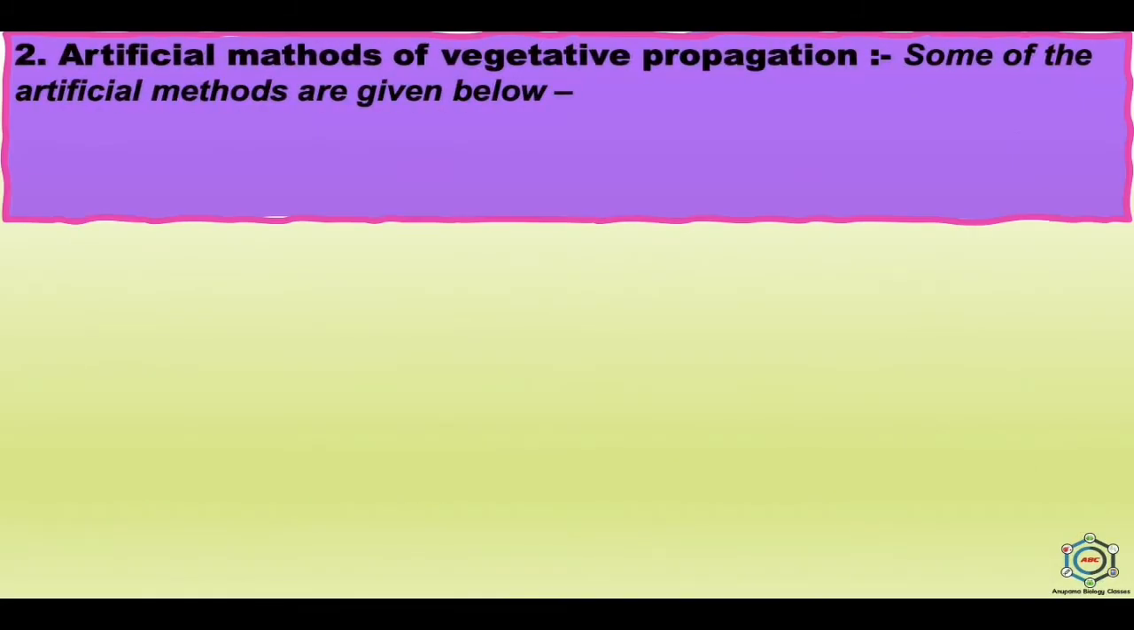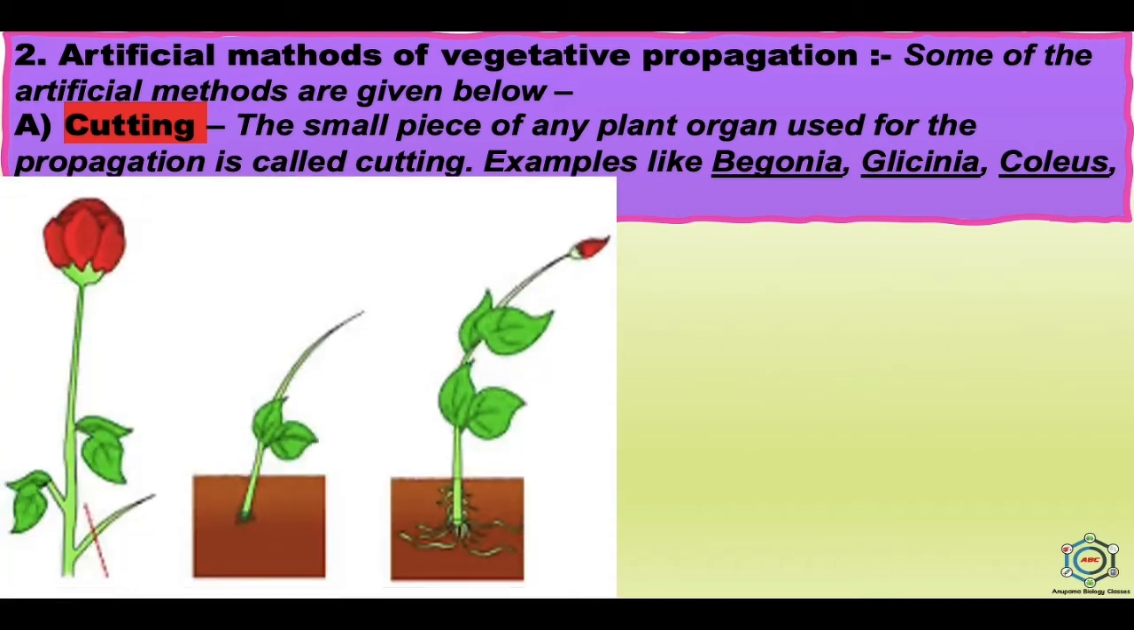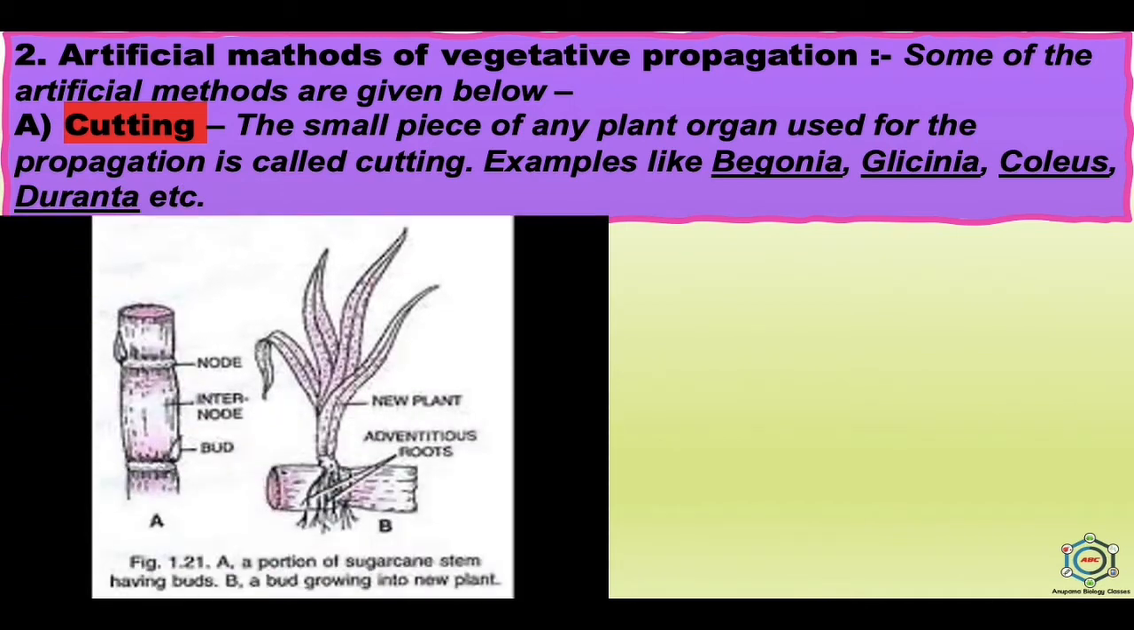Now the artificial methods of vegetative propagation. These artificial methods are man-made propagation and used for the commercial production of crops. So some of the artificial methods are given below. Cutting. Here a small piece of any plant organ is used for propagation, and the examples are begonia, wisteria, coleus, duranta, rose, sugarcane, etc. In rose plant, propagation occurs by cutting. Sugarcane is also propagated by cutting, and these stem cuttings are used for artificial vegetative propagation.